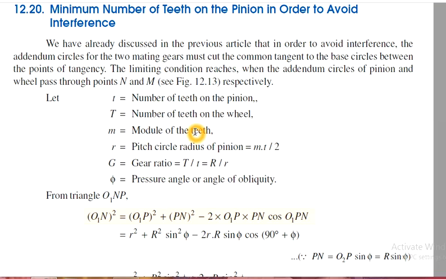Let us consider the number of teeth on the pinion as small t, and capital T as the number of teeth on the wheel, with module m and pitch circle radius. These are the formulas we already learnt and substituted in the previous problems also. By extension of the previous method,